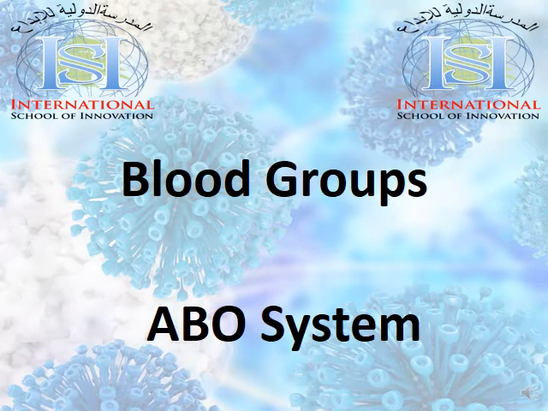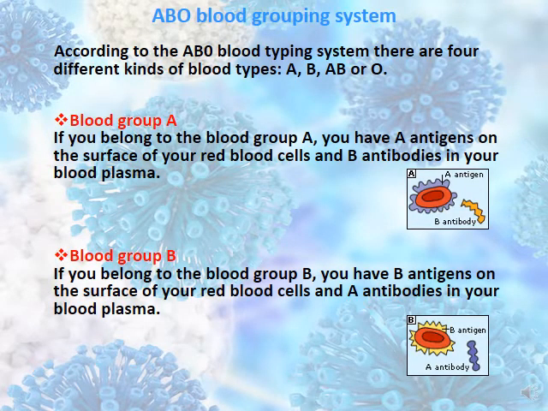Let's move now to the blood groups, or what's known as the ABO system. According to the blood typing system, which is the ABO system, we have four different kinds of blood types. We have blood group A, blood group B, blood group AB, and blood group O. So let's start first with blood group A.